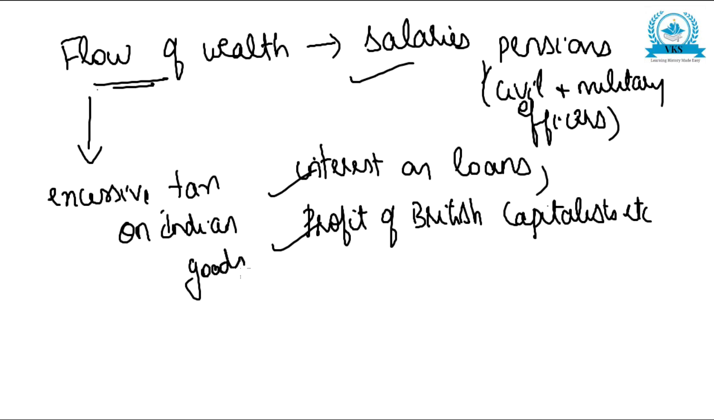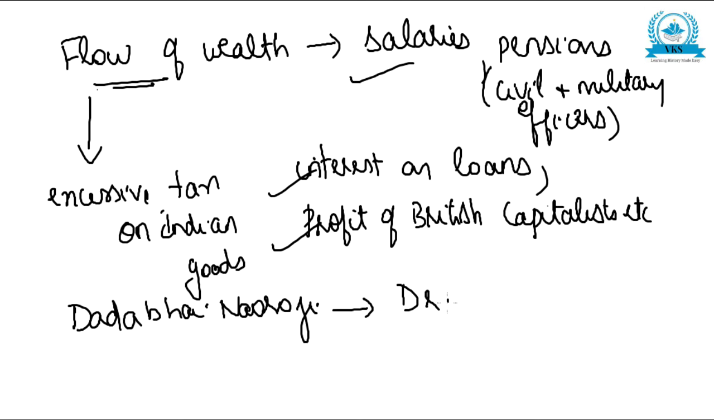That also was another form in which Indian wealth was flowing to Britain. So finally Dadabhai Naoroji put forth this theory, the drain theory. He said what is happening here is drain of wealth. He said it as drain theory in his book.